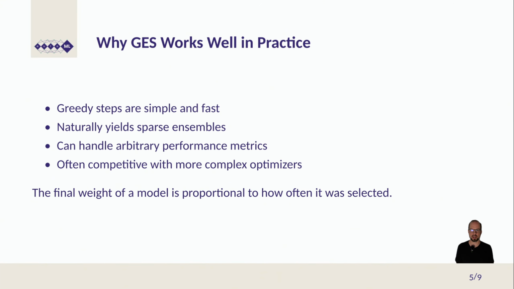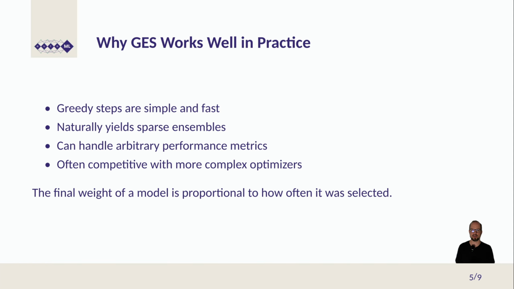This works really well in practice. Every greedy step is simple and fast. It is one matrix multiplication and addition, followed by the computation of the validation score. This gives sparse ensembles because we only add members to the ensemble that actually improve the performance, and in practice these are only a few. A really great benefit of this method is that it can handle arbitrary performance metrics.